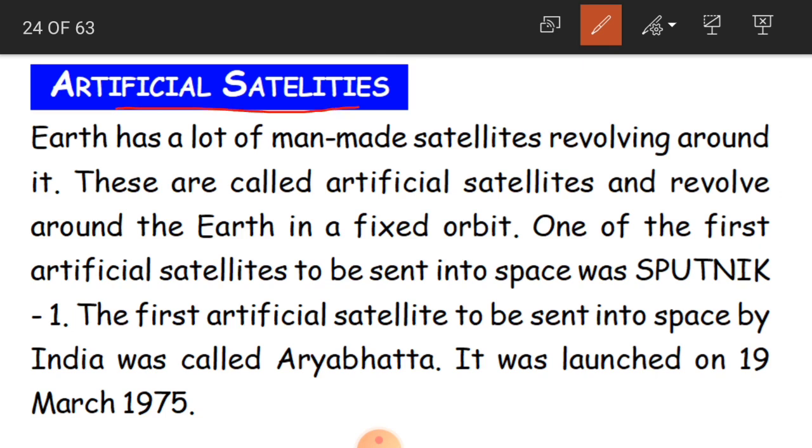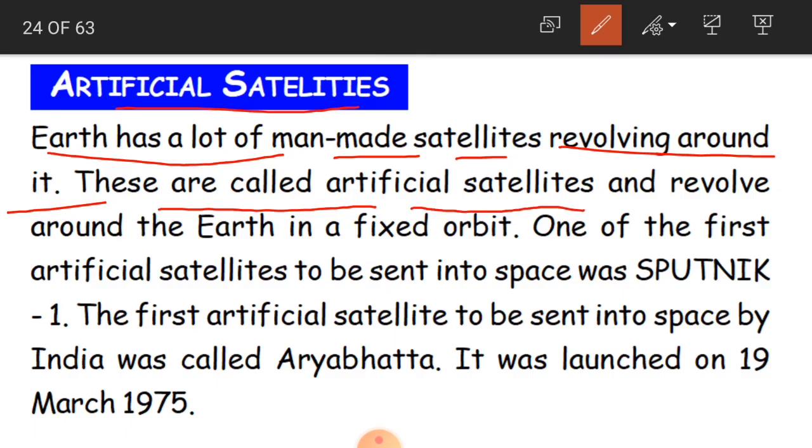Clear, children? Now, Earth has a lot of man-made satellites revolving around it. These are called artificial satellites and they revolve around the Earth in a fixed orbit. And why do we make satellites, children?